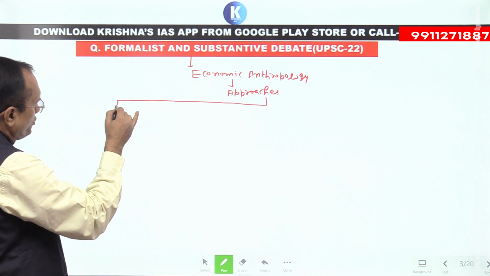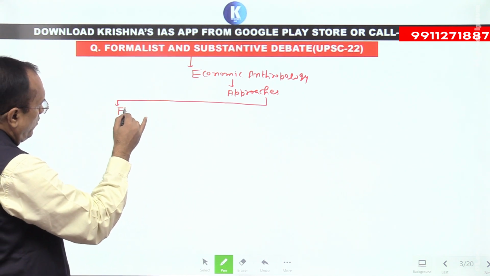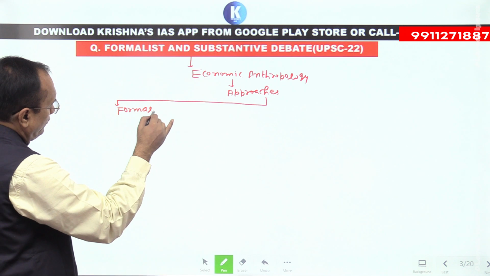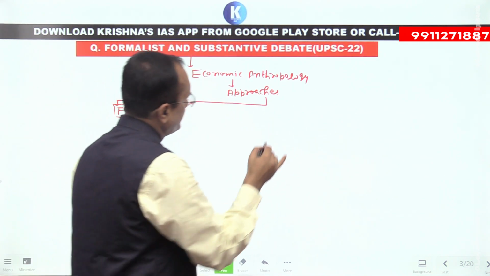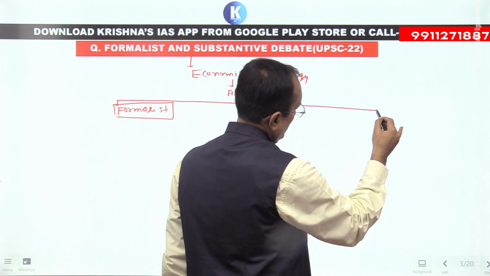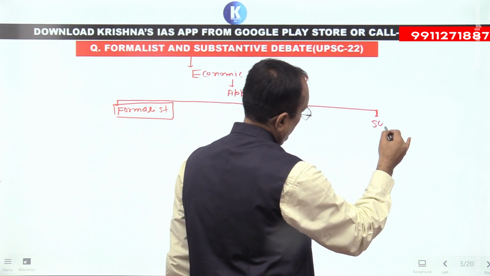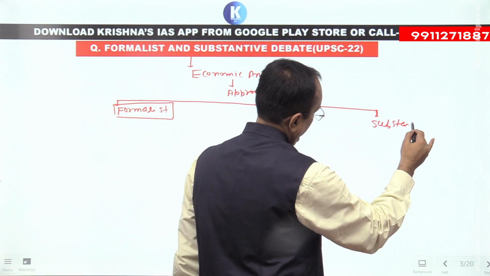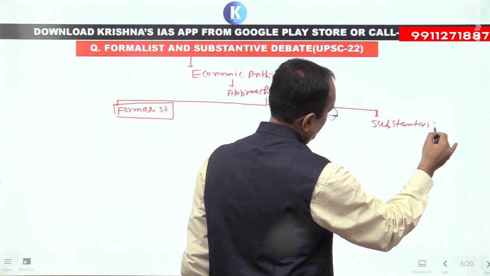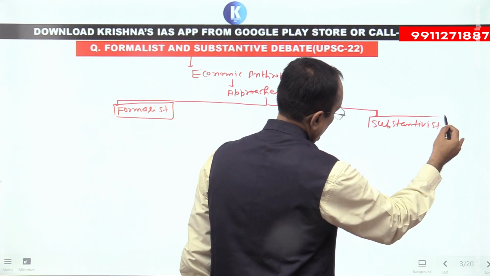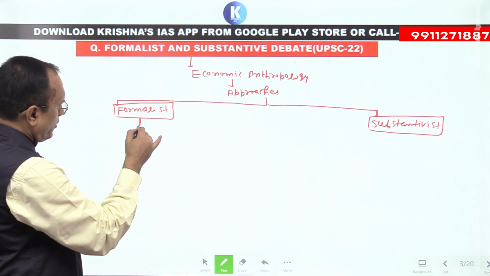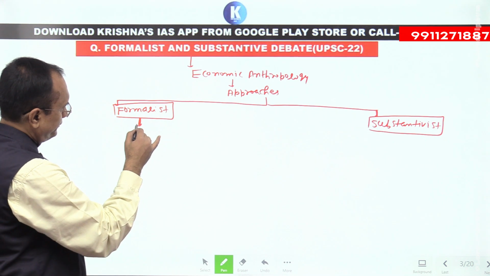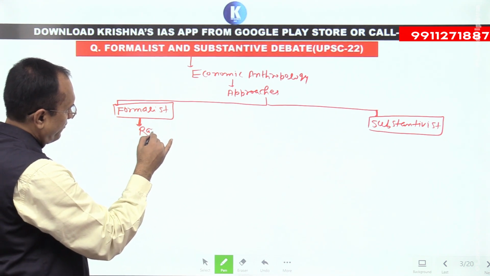The first approach is formalist, and the second approach is substantivist. The main propounder of the formalist approach was Raymond Firth.